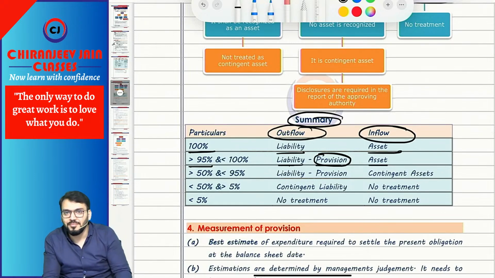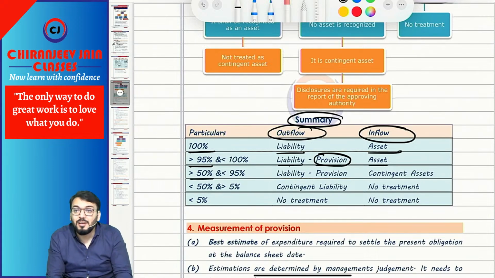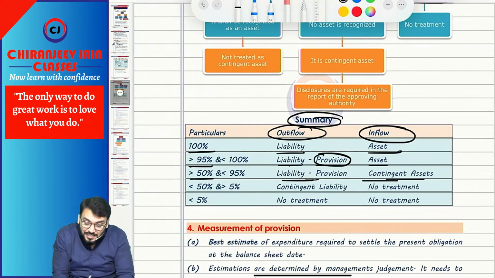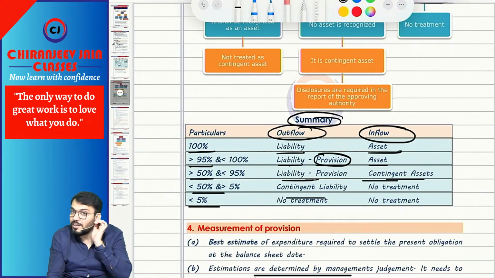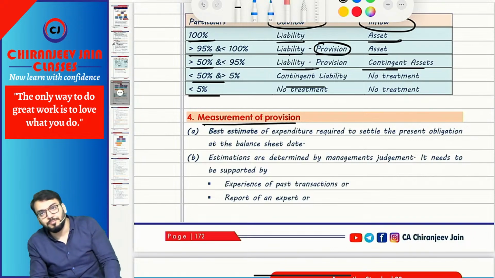Asset is asset. Understood? If it is more than 50% but less than 95%, then here it is what? Here it is provision. Here it is contingent liability. Contingent asset, sorry. Contingent asset. Correct? Here it is provision. It is a contingent asset. Here it is less than 50%. Then it is contingent liability and no treatment. If it is remote, less than 5%, no treatment, no treatment. Chalega? Yes, sir.